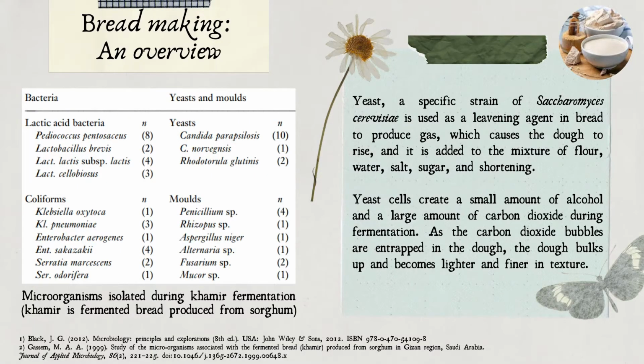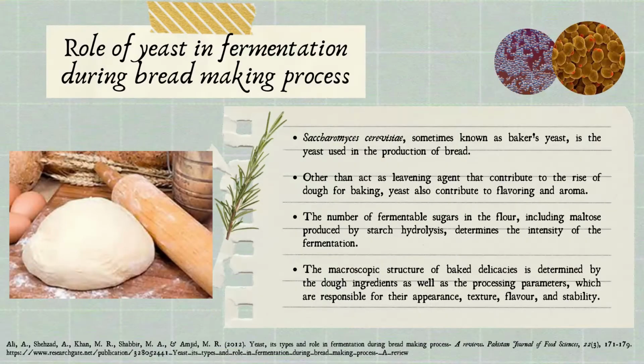Yeast, a specific strain of Saccharomyces cerevisiae, is used as a leavening agent in bread to produce gas, which causes the dough to rise, and it is added to the mixture of flour, water, salt, sugar, and shortening. Yeast cells create a small amount of alcohol and a large amount of carbon dioxide during fermentation. As the carbon dioxide bubbles are entrapped, the dough bulks up and becomes lighter and finer in texture. Saccharomyces cerevisiae, sometimes known as baker's yeast, is the yeast used in the production of bread.